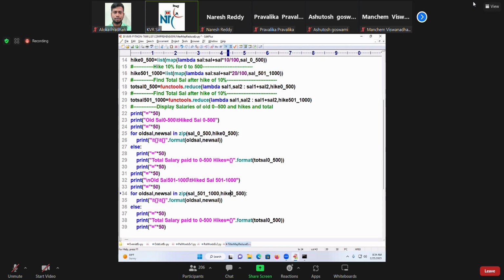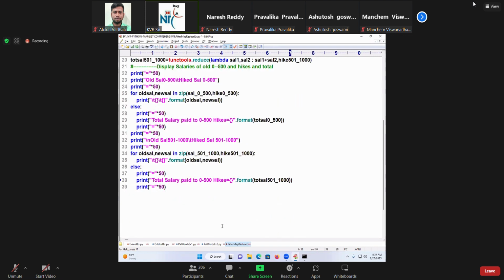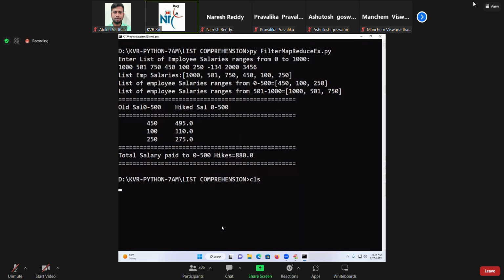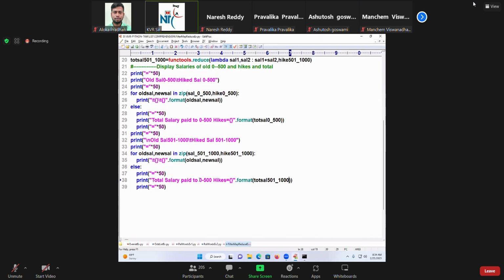Then hike of 501 to 1000. Right? Done. Old salary, new salary. Total salary here, this variable I will use it. Finished. This is called 501 to 1000. Okay.